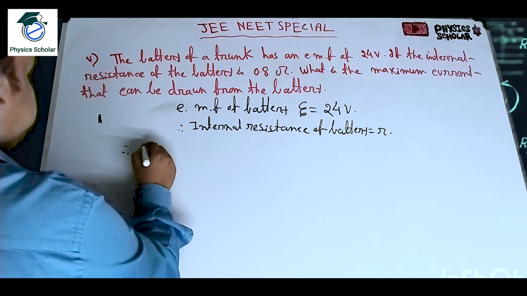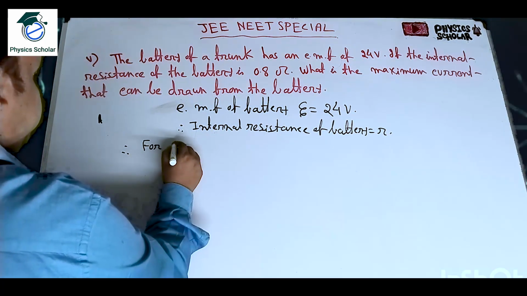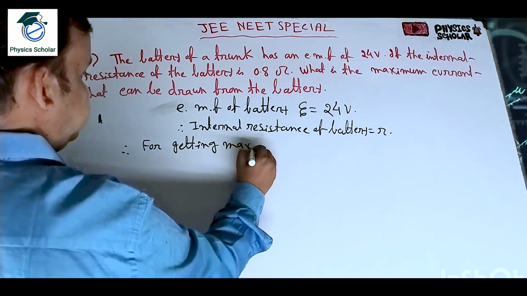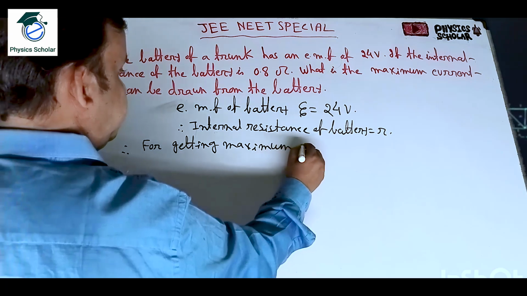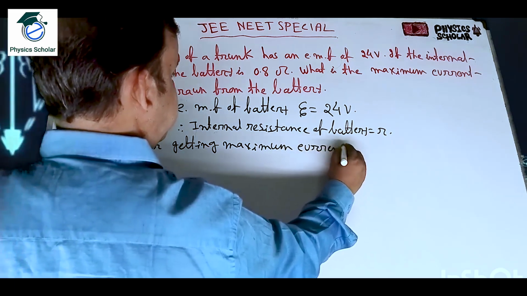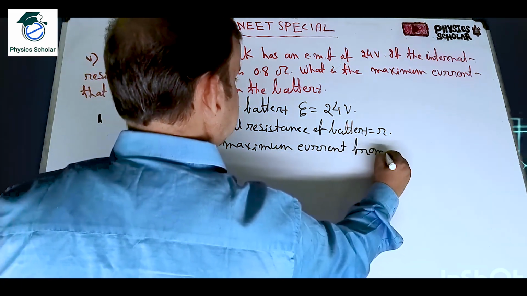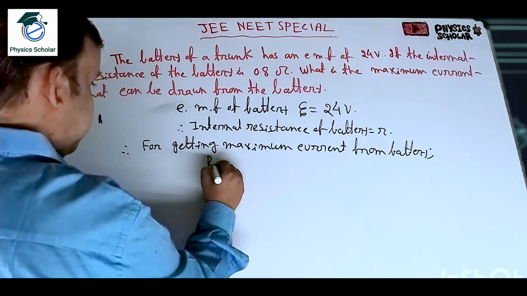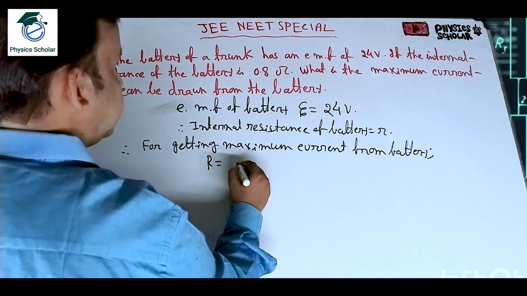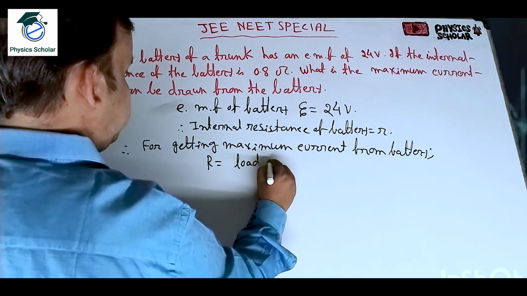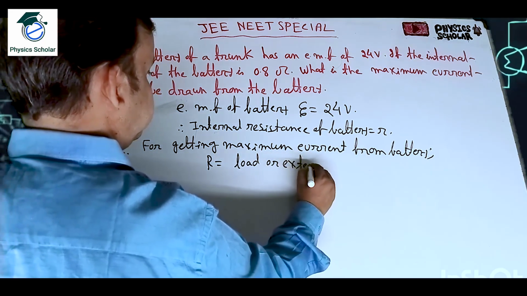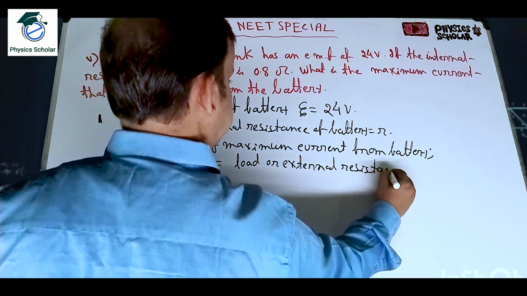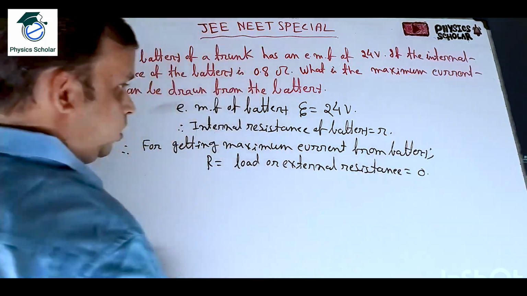So what is the condition for getting maximum current from the battery? Capital R, the load or external resistance, should be 0, clear.